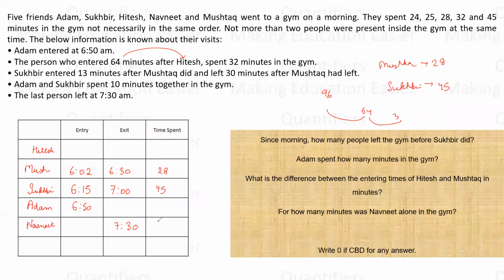So, which is that person? It must be this one who spends 32 minutes. Since he is spending 32 minutes, this is 7:22, right? Now Hitesh has entered how many minutes before? 64 minutes before, which means he must have entered at 5:46, right? Which means the only time left is 24:25. Now they can be anything because I do not have any concrete information. 24:25 will not make any difference of two people or three people. So that cannot be fixed, right? Is this clear, guys?